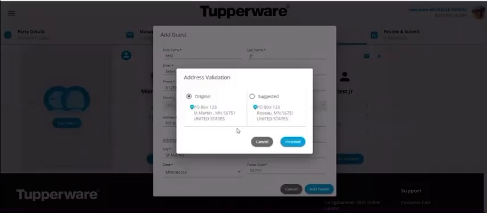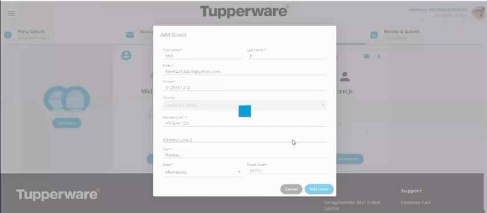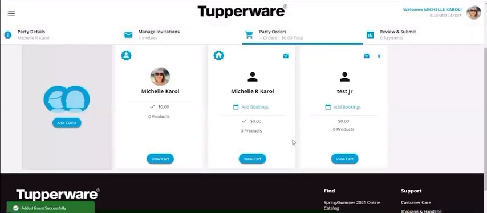Now, typically, this is going to autocorrect. Look, I put the wrong town. This is actually the zip code for Roseau, Minnesota, not St. Martin. So unless the address is completely incorrect, you're almost always going to want to go with the suggested one and click proceed. All right, so our test junior is ready to shop.